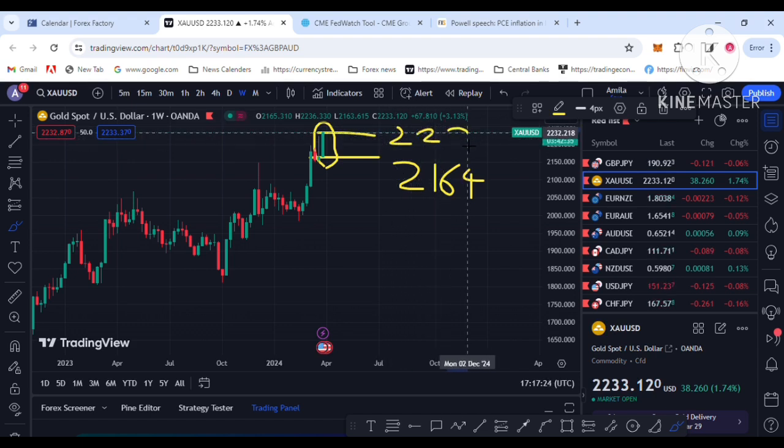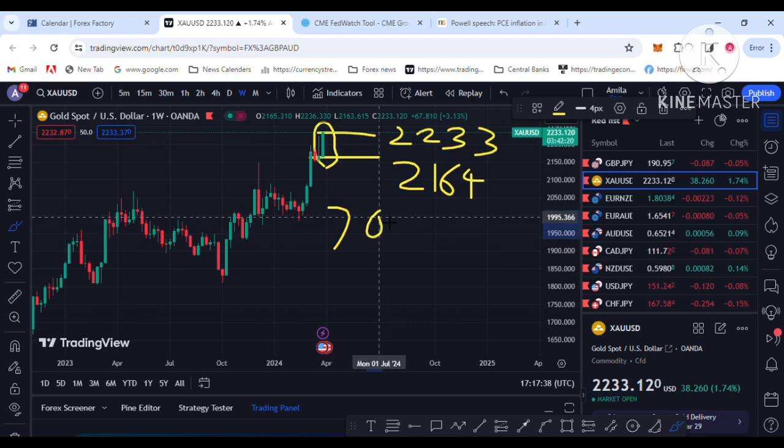So you can see a huge increase in the gold price, about $70 last week. If you bought gold last week, you made a huge profit. That is the technical picture I can see on the weekly gold chart.